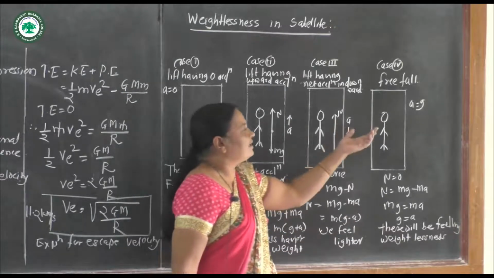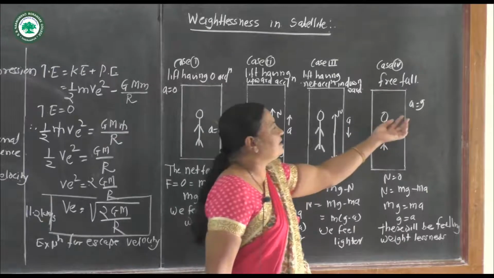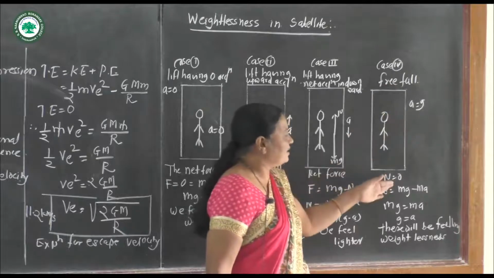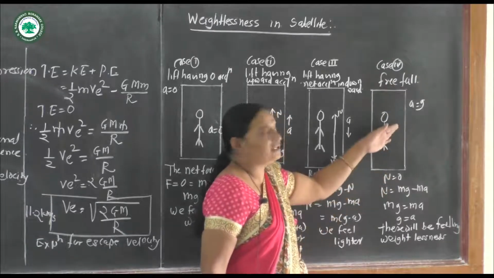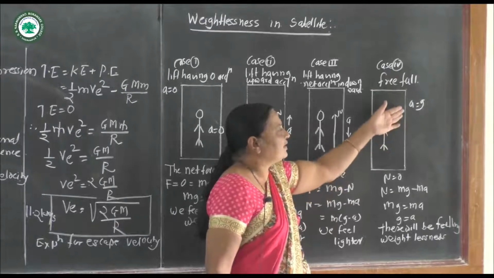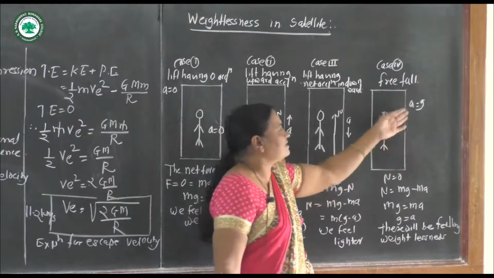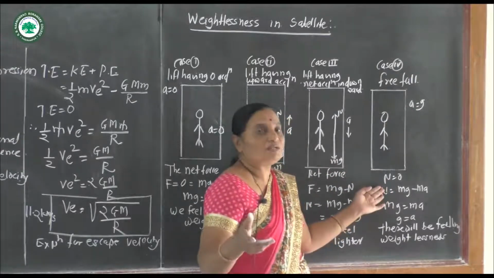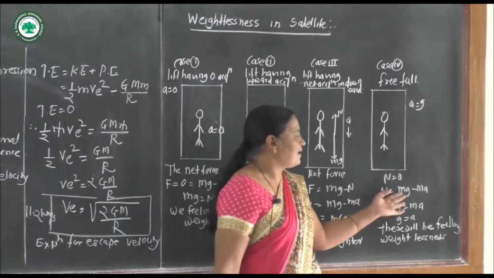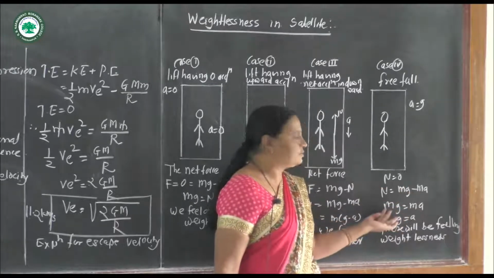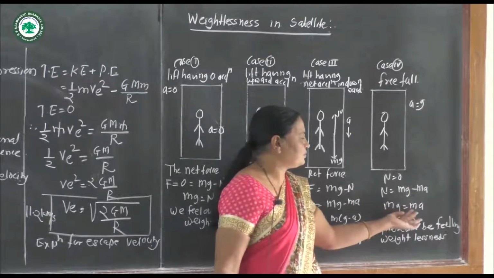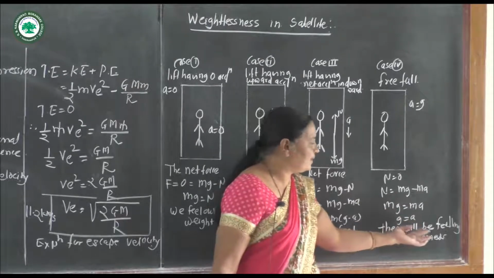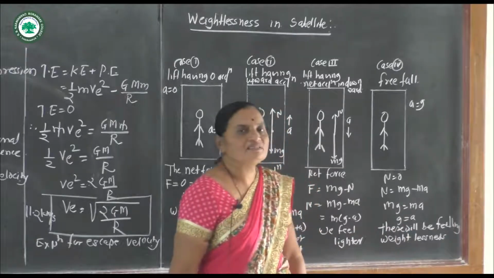Now when the acceleration a is equal to the acceleration due to gravity g, that is a free fall, the normal reaction is zero. N is equal to mg minus ma, N is equal to 0, so g is equal to a, and there will be a feeling of weightlessness.